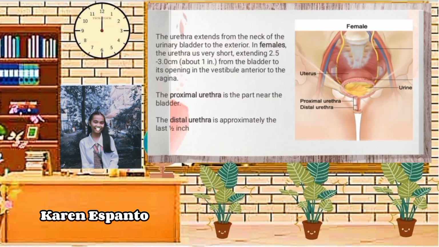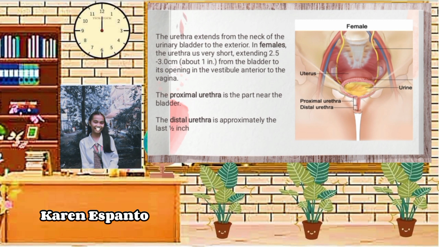The urethra extends from the neck of the urinary bladder to the exterior. In females, the urethra is very short, extending 2.5 to 3 cm, or about 1 inch, from the bladder to its opening in the vestibule anterior to the vagina. The proximal urethra is the part near the bladder. The distal urethra is approximately the last 1/2 inch.